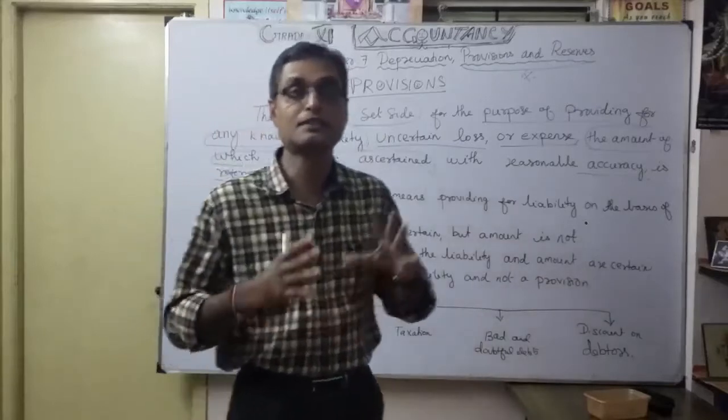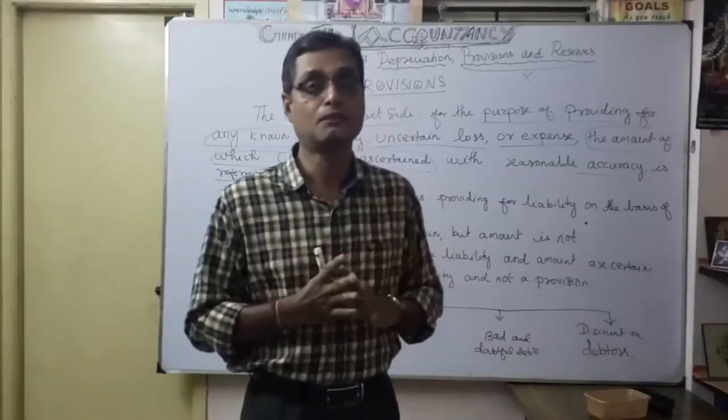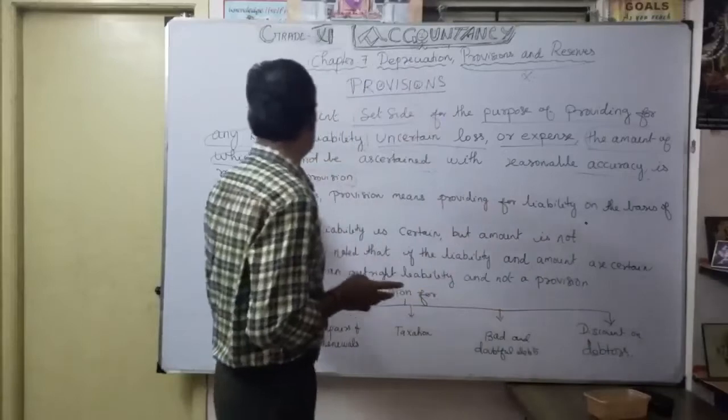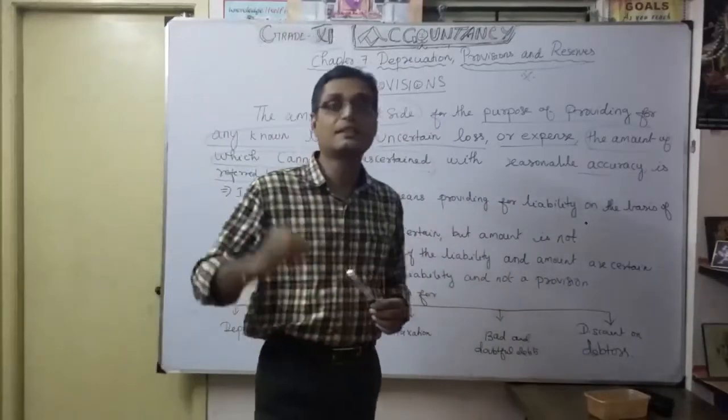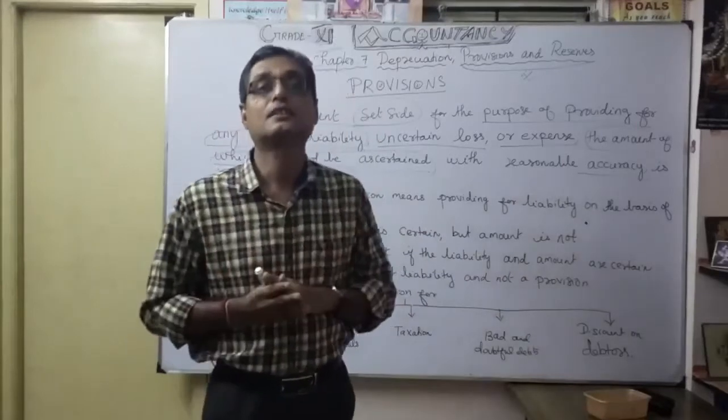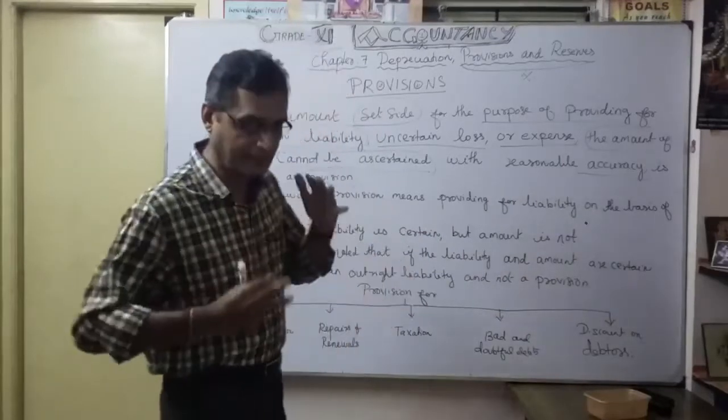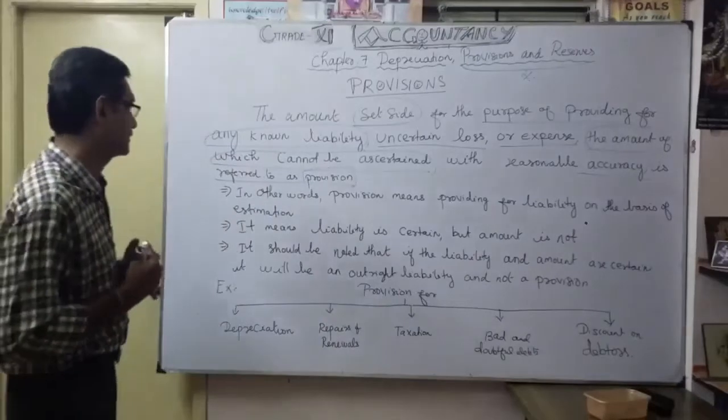for the purpose of providing for uncertain loss or expenses. The very, very important word is which cannot be ascertained. That word is very important. What cannot be ascertained with reasonable accuracy is termed as provision. Okay. Again, a detailed discussion.